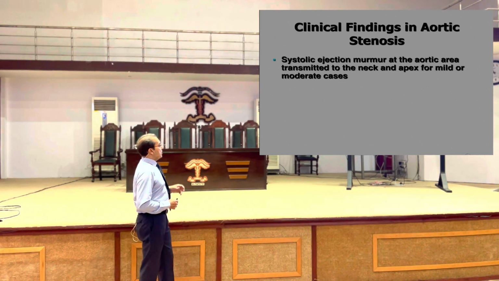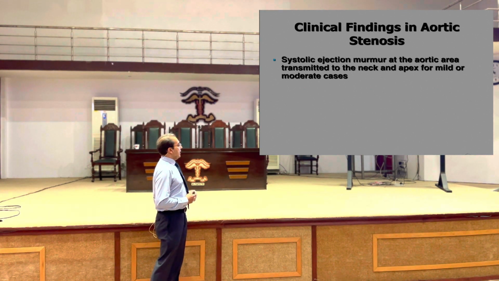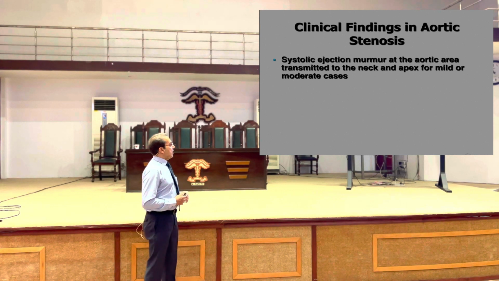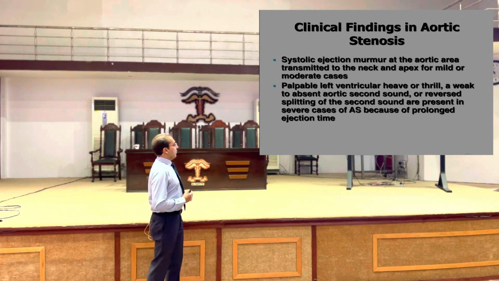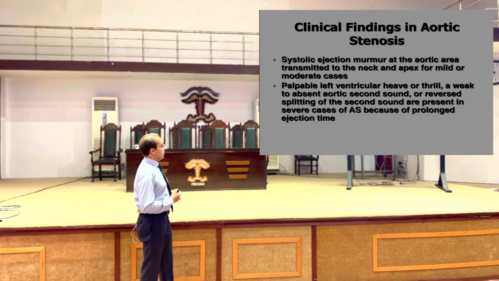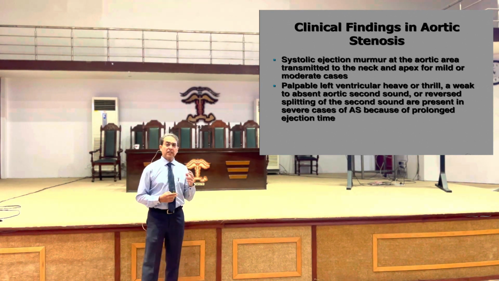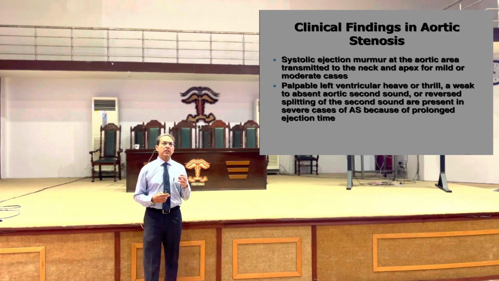In the precordium, you see a systolic ejection murmur at the aortic area. This may be transmitted to the neck, and sometimes it may be heard in the apex as well. Palpable left sternal thrill or a heave. There is a weak or absent aortic second sound, and reverse splitting of the second heart sound. Now, why is there reverse splitting? What are other conditions when you see it? What does it mean by reverse splitting?